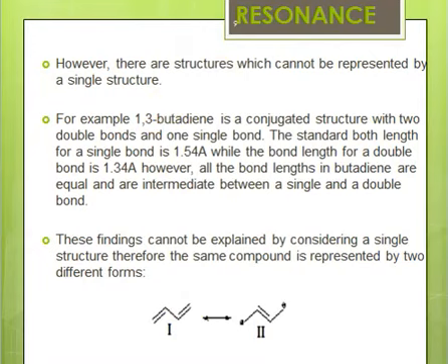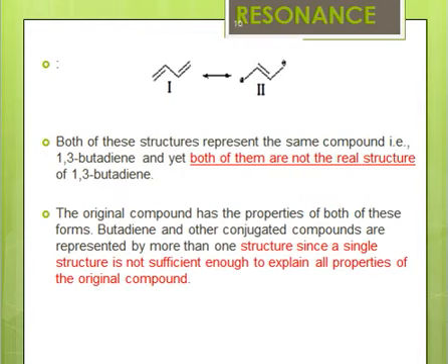So whenever you have a system which is conjugated, we cannot write only one structure, because this one structure cannot explain the bond lengths for these molecules. Both of these structures, structure 1 and structure 2, represent the same molecule, butadiene, yet both of these structures are not real. This is not butadiene, this is not butadiene. These are 2 structures that are representing butadiene, and we cannot draw the structure of the actual butadiene, because then we will be violating the rules of valency, because these carbons would have 5 valencies, which is not possible.